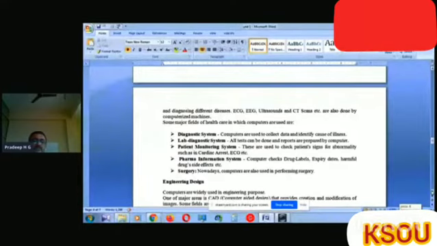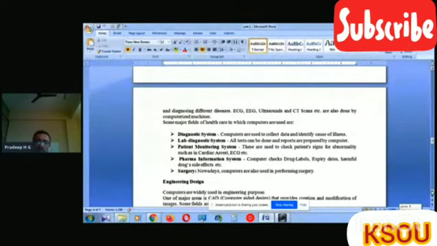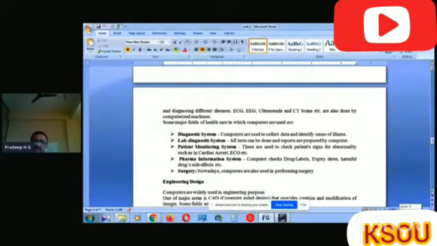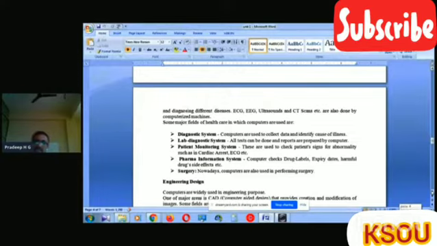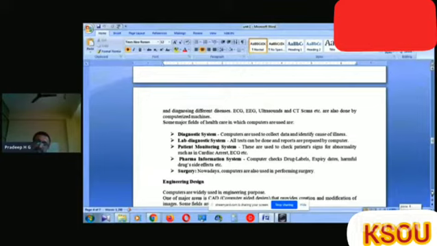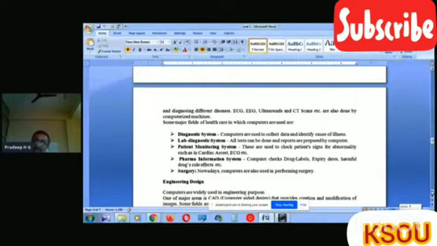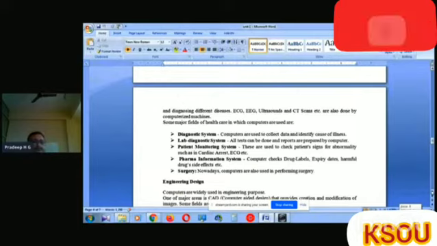Then the patient monitoring system. In the patient monitoring system, these things are used to check the patient's signs for abnormalities, such as in cardiac arrest, ECG, etc. The main thing going on here is that it will be monitored using the computer, especially cardiac arrest.